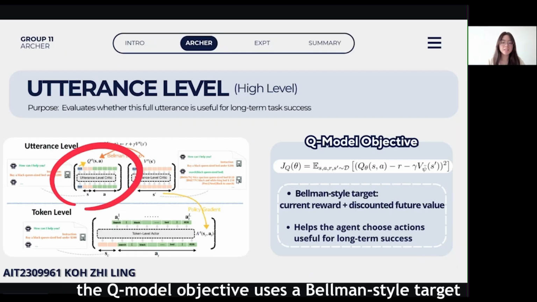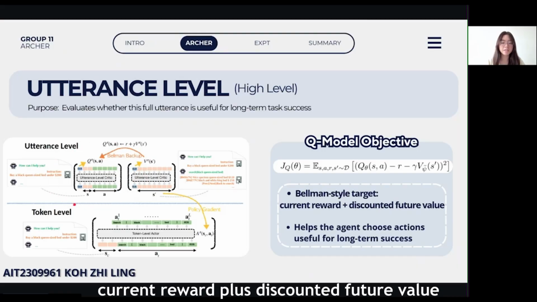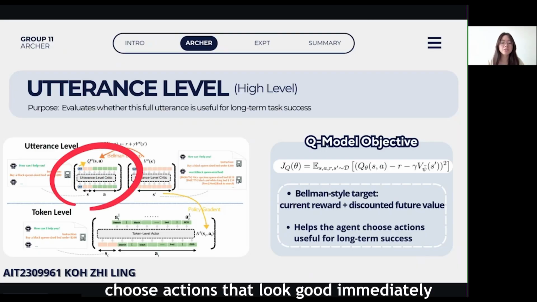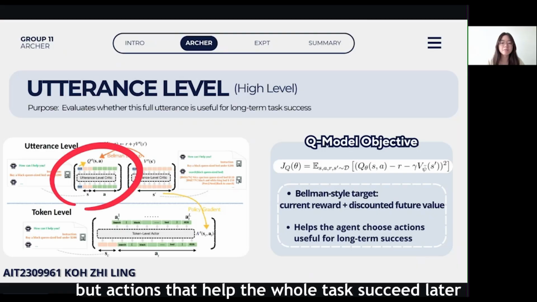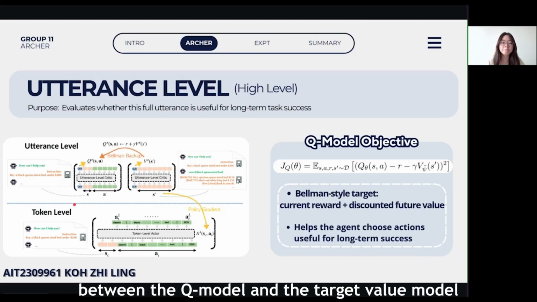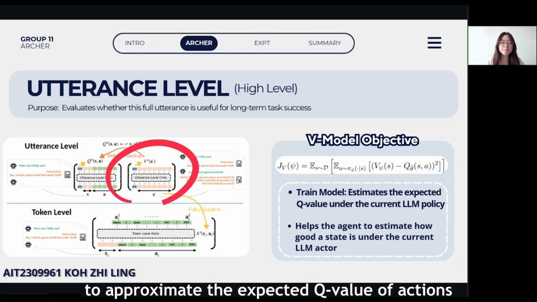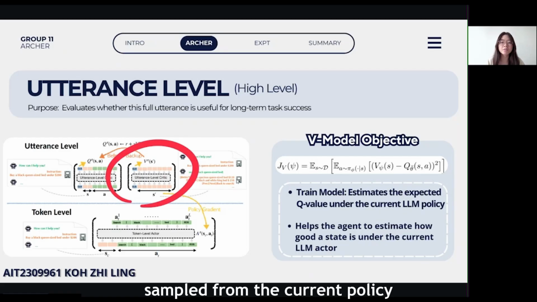First, the Q model objective uses a Bellman-style target, current reward plus discounted future value. This is important because the agent should not only choose actions that look good immediately, but actions that help the whole task succeed later. This paper describes this as Bellman consistency between the Q model and the target value model. Next, the V model objective trains the value model to approximate the expected Q value of actions sampled from the current policy. This allows the framework to estimate how good a state is under the current LLM actor.